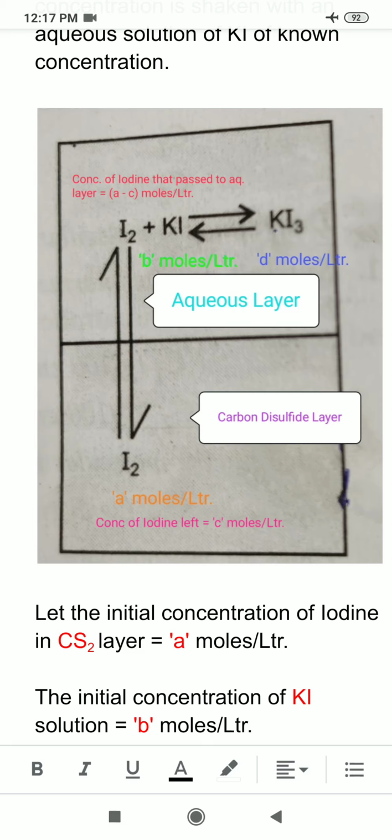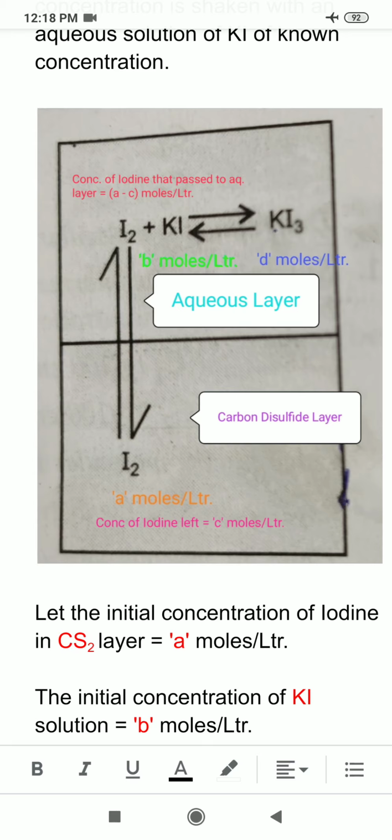So for this, what we will do? We know the initial concentration of iodine in carbon disulfide. Then when we shake the two solutions of iodine in CS2 and water, we will keep it standing for some time so that two layers will separate out.